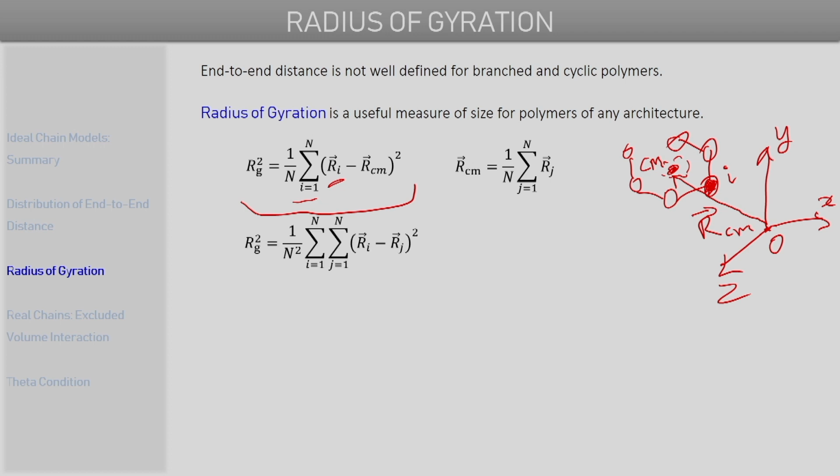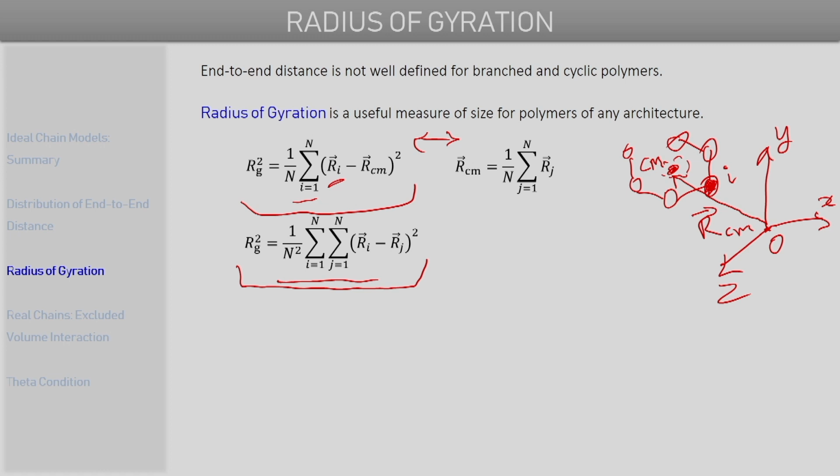So if we combine these two relations, and of course carry out some mathematical steps, then what can be shown is that the radius of gyration square can be represented using the formula here. So in this formula we see that there is a double summation over both i and j.